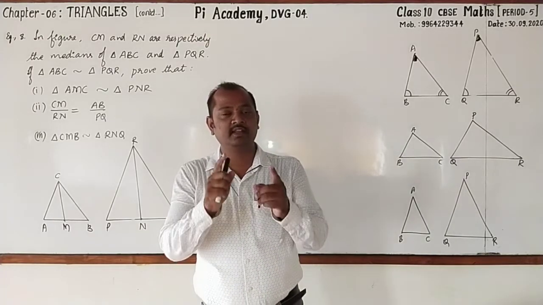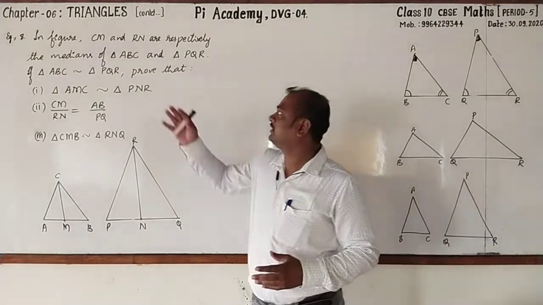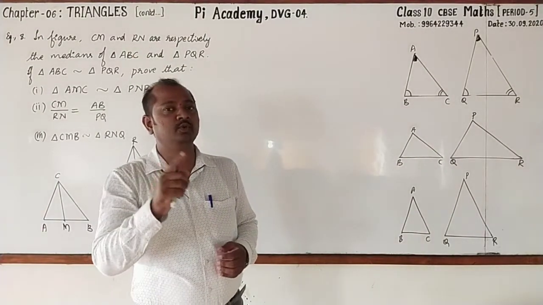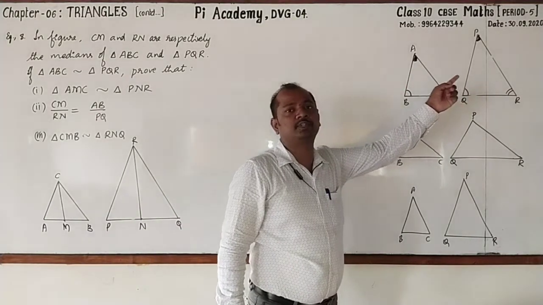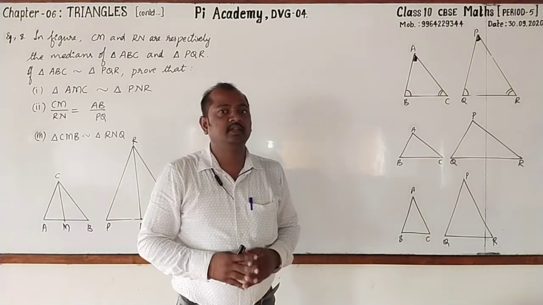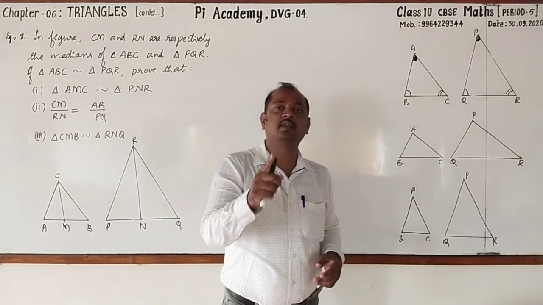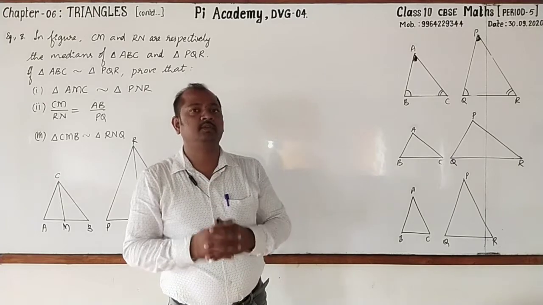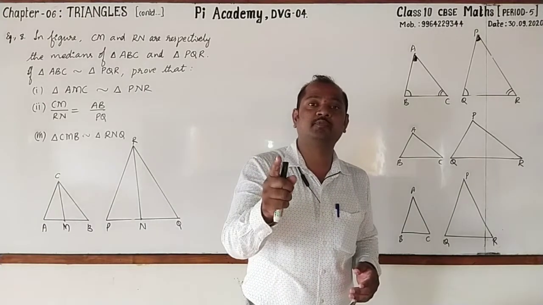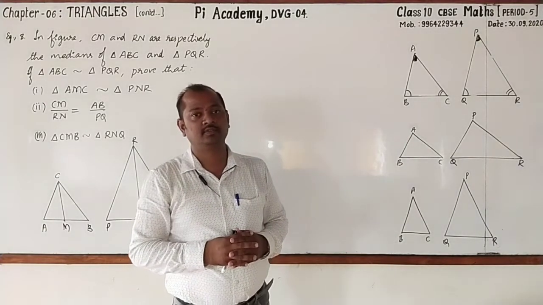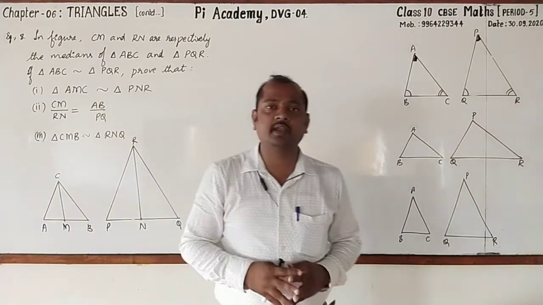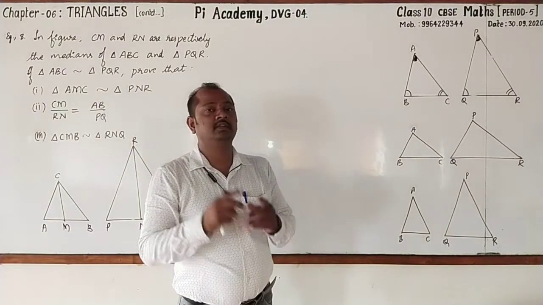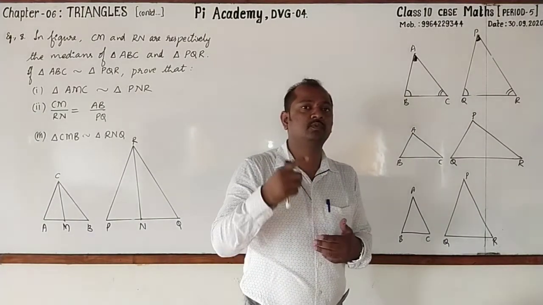Dear students, in the last class we were discussing the chapter triangles, right? Now let's continue this, and do remember this is the 5th period of this chapter. You all know that in the 4th period we were focusing on an important concept of this chapter. What is that? Yes, you are right. It is criteria for similarity of triangles. Then could you tell how many criteria there are in total? Yes, there are 3 criteria. Then we shall recall these one by one.